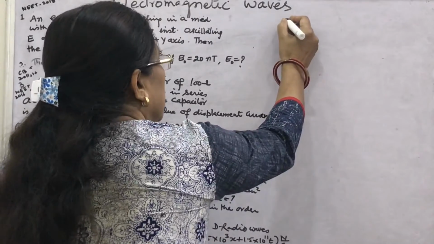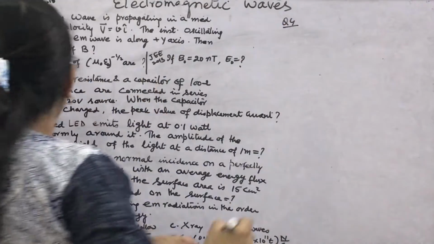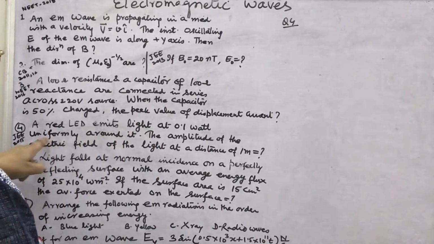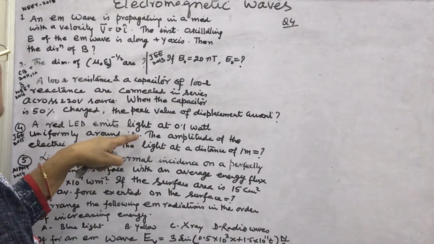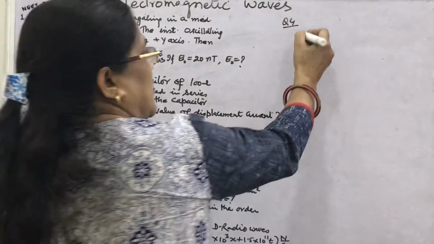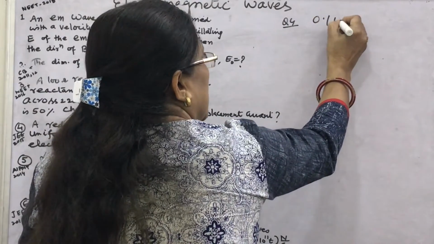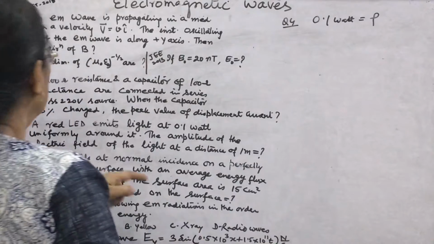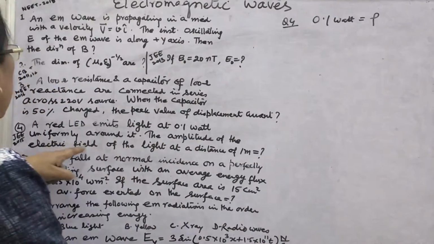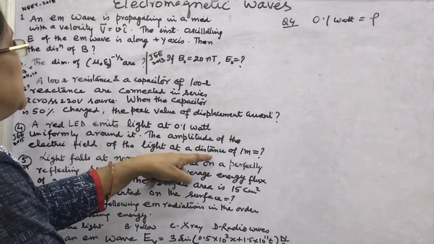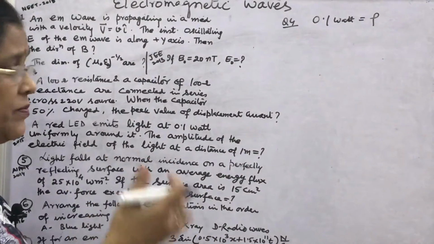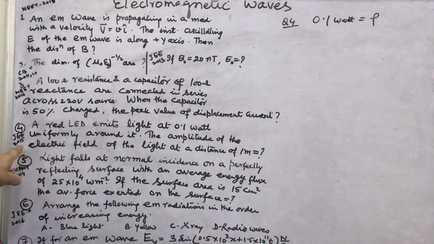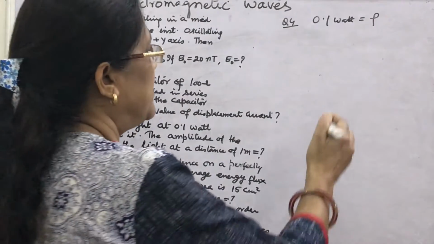Now this question 4. Look here. A red light emits light at 0.1 watt uniformly around it. This 0.1 watt, what is this equal to? This is equal to the power of the source. The amplitude of the electric field of the light at a distance of 1 meter, what will it be equal to? We have to find. This was also asked in JEE Mains 2015.